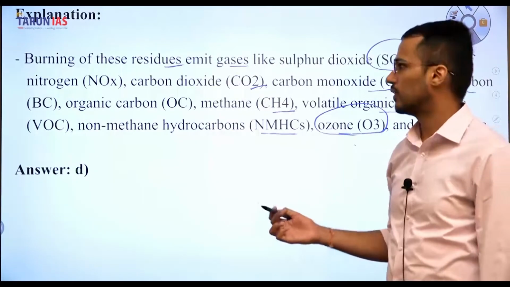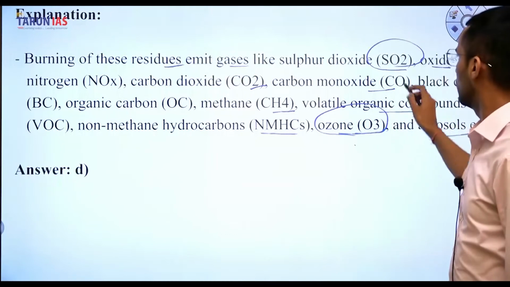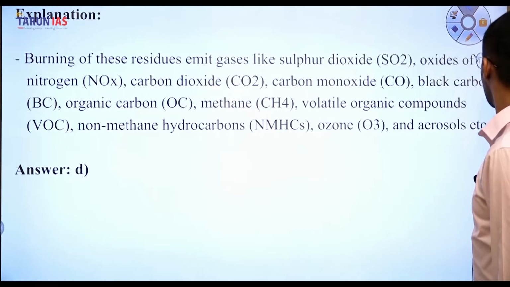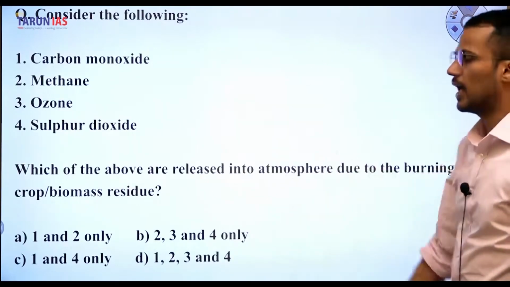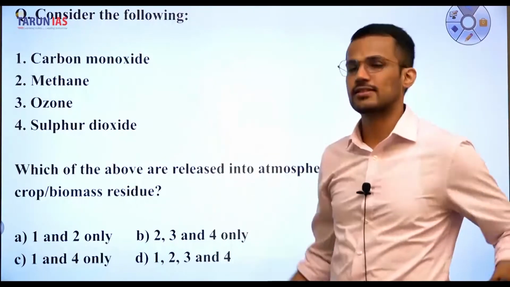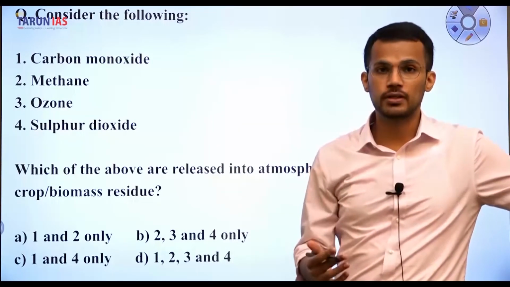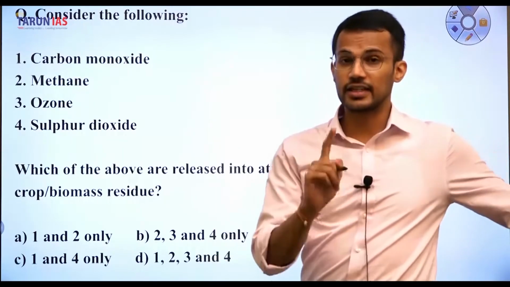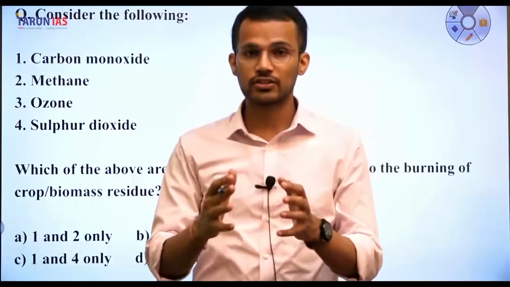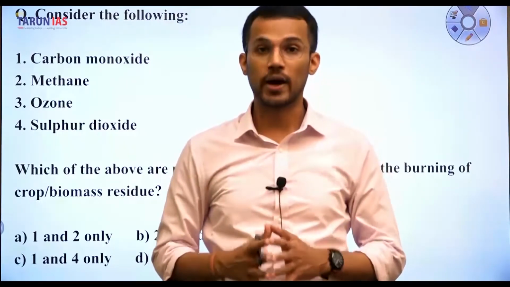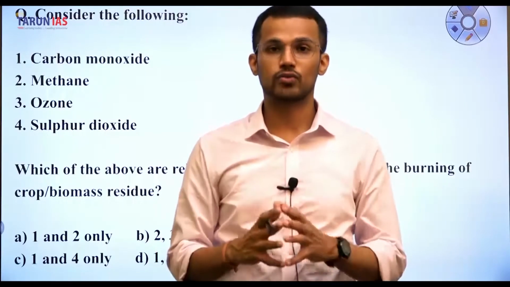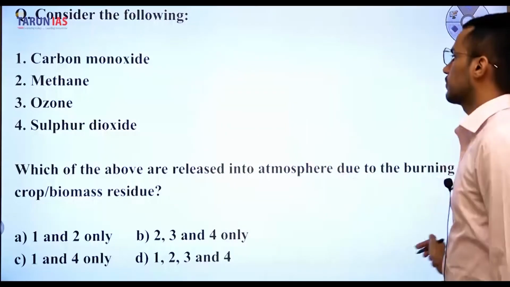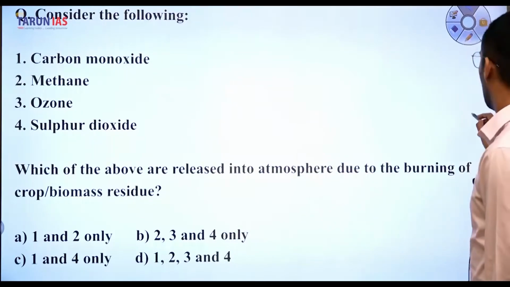So, the question has given methane, ozone, carbon monoxide, and sulfur dioxide. All these gases are emitted whenever we burn any crop residue or biomass. And these are the gases even released as a result of forest fires or wildfires, because in forest fires, what is being burned? It is the biomass, right? So, the answer of this question is D, all of the above.